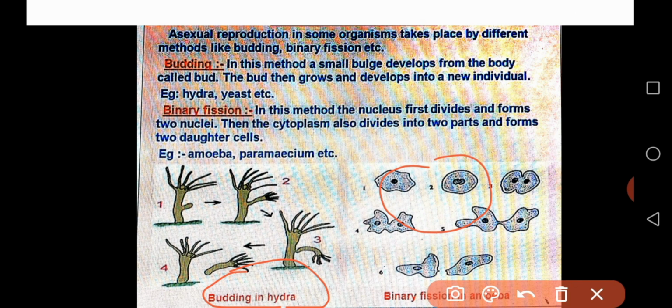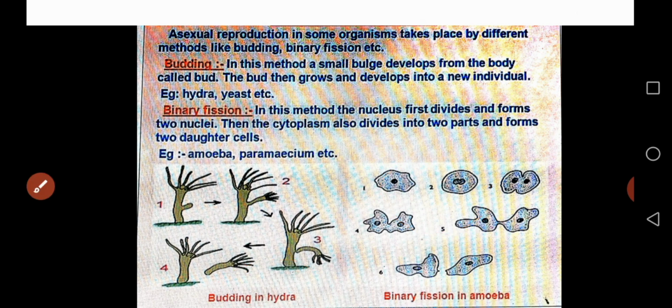There are two types of fission: binary fission and multiple fission. In the case of amoeba, binary fission takes place. I will explain how budding takes place in hydra. What is budding? Similarly, binary fission takes place in amoeba. I will tell you later.